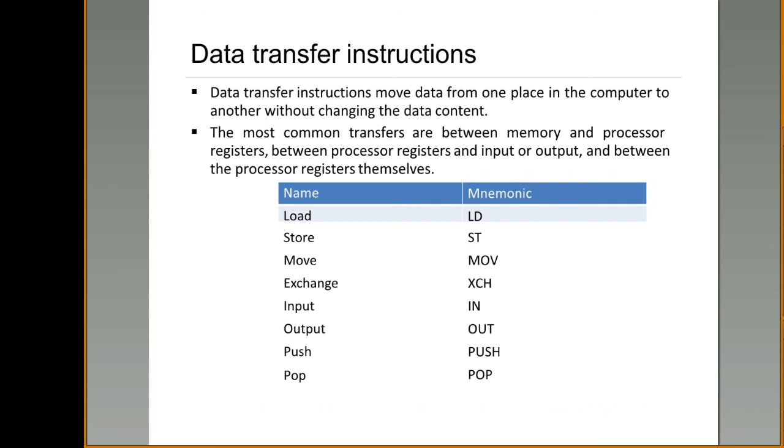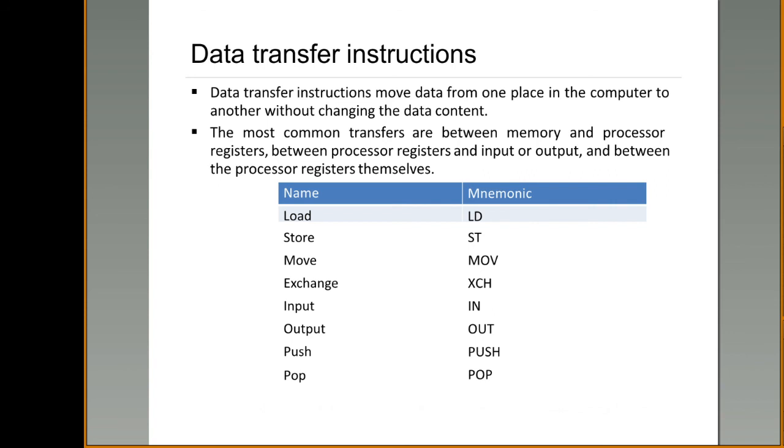Using these instructions, you can move data from memory to processor registers, from registers to memory, from input devices to memory or registers, from registers to output devices, or between any two registers. So this transfer can be anything.